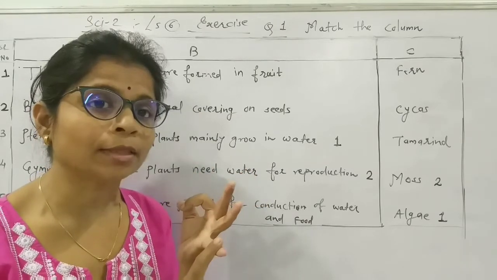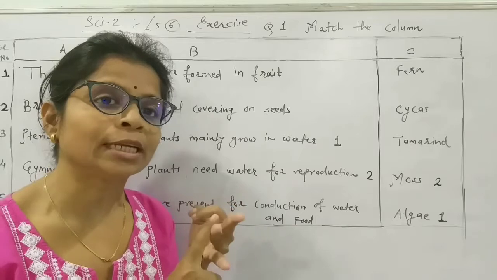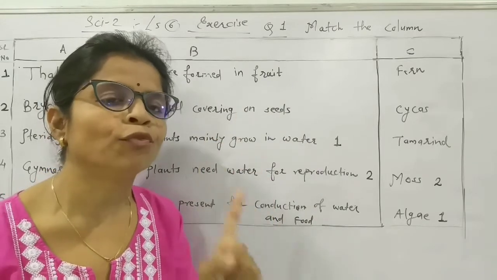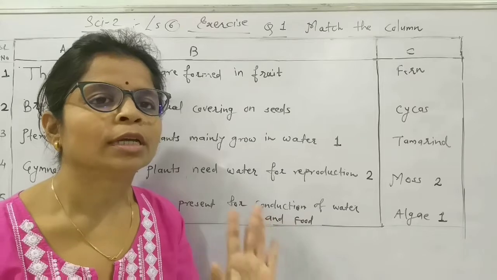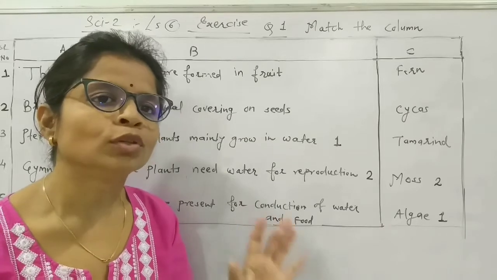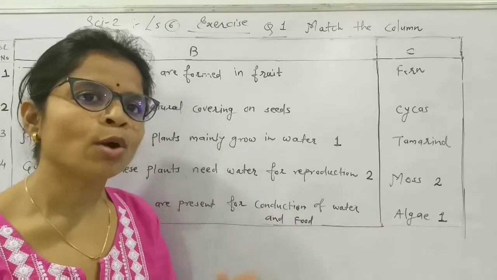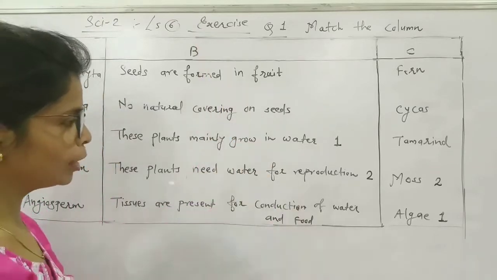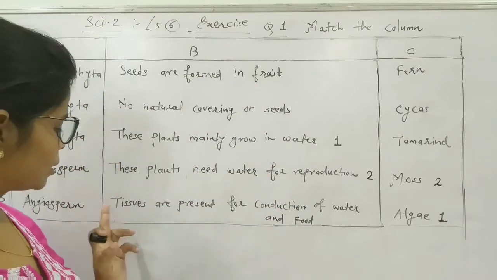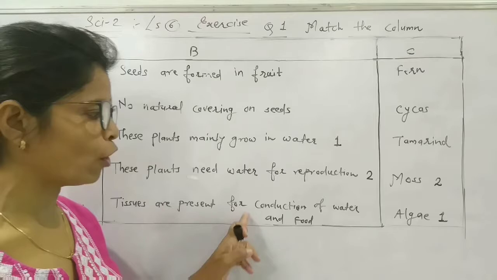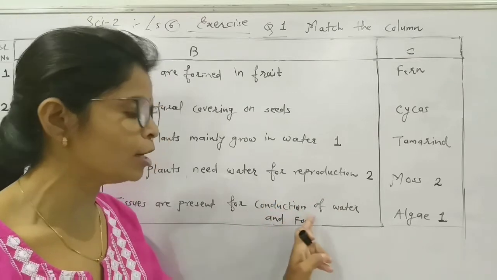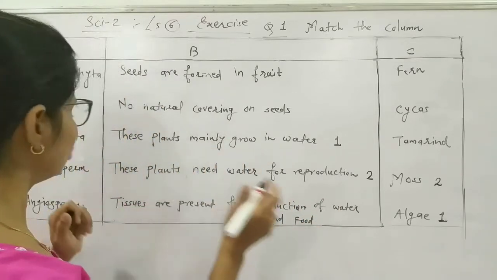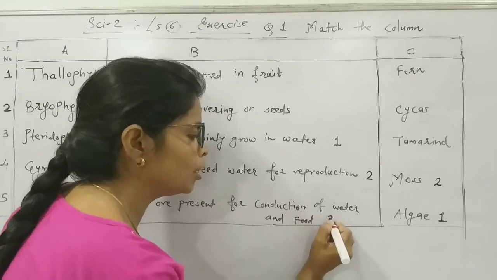These plants bear root, stem and leaves. As there is presence of root and stem, conduction of water and food can go on. So these plants have conducting tissue for carrying water and food. So try to find out the characteristic. Tissues are present for conduction of water and food. So these are the pteridophytes. So keep number 3.